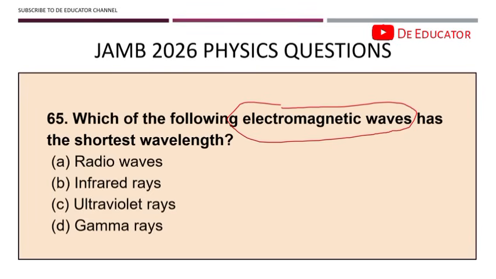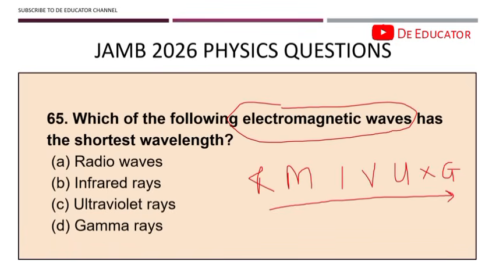So what's the mnemonic? Rich men in Vegas use X-ray gun. Rich men in Vegas use X-ray gun. And now this is increasing frequency and decreasing wavelength. So let me put it: decreasing wavelength and then increasing frequency.